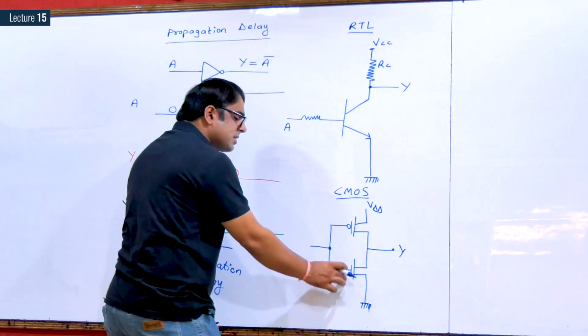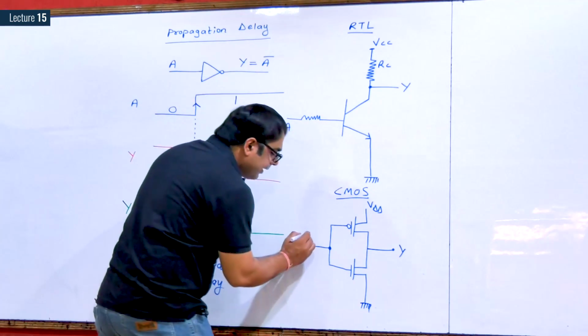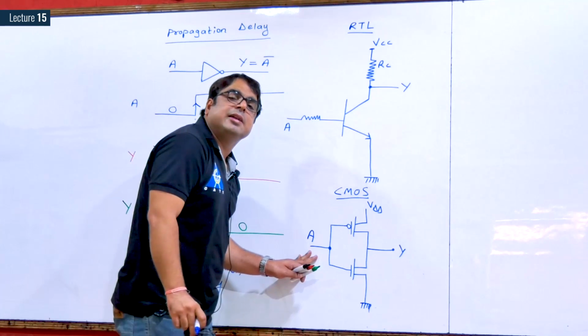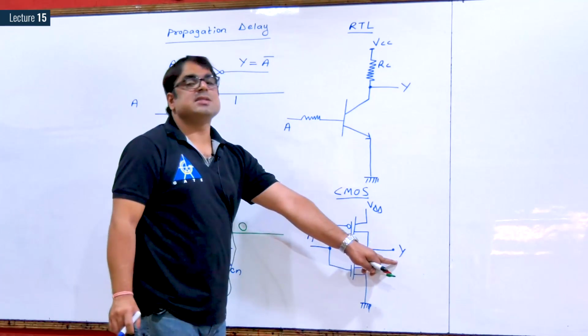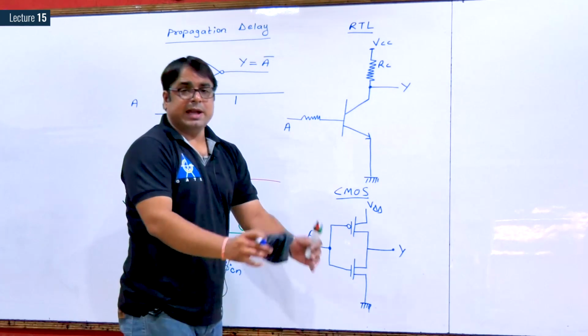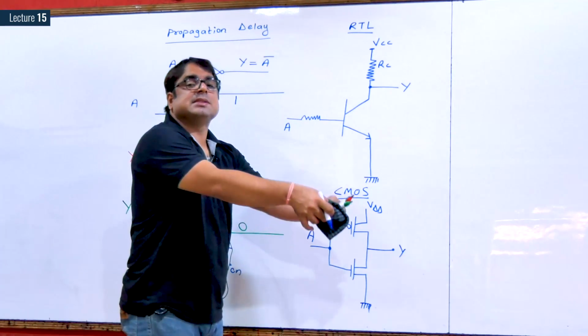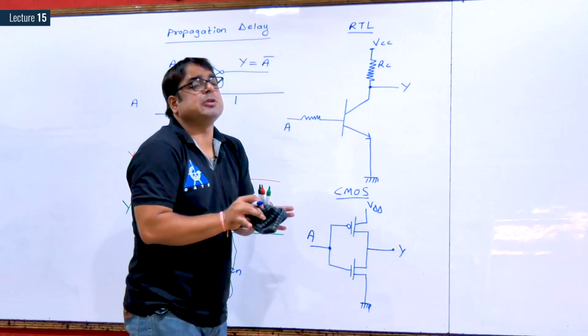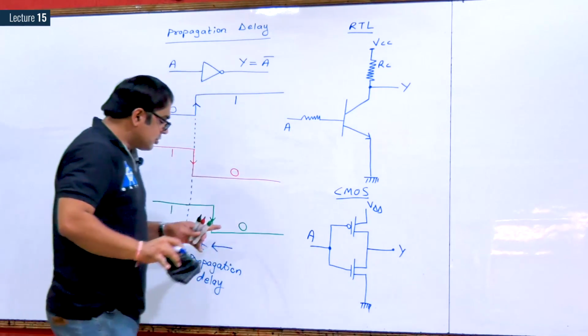This is your PMOS and this is your NMOS. In the same way, if you make a transition at the input, obviously the transition at the output will not occur at the same instant. It will occur after some delay. And this delay is called propagation delay.